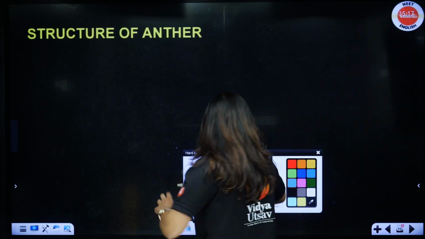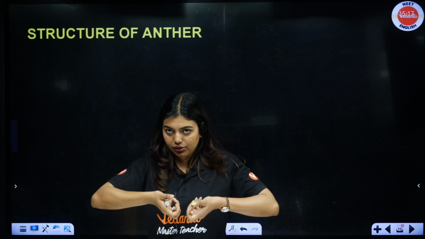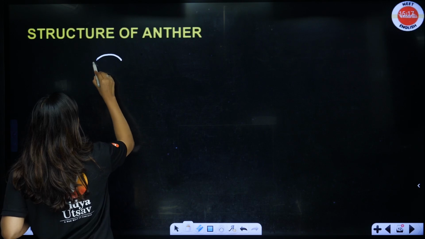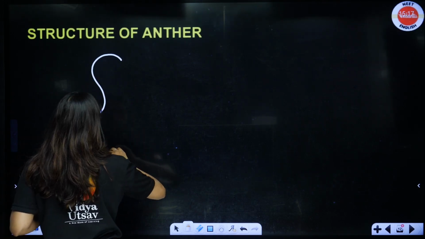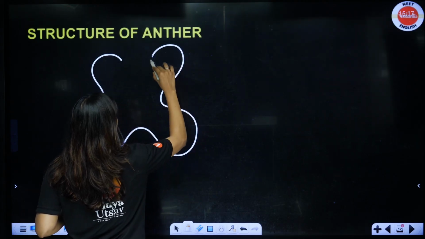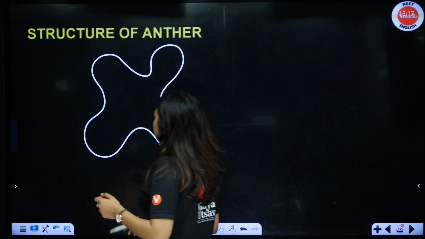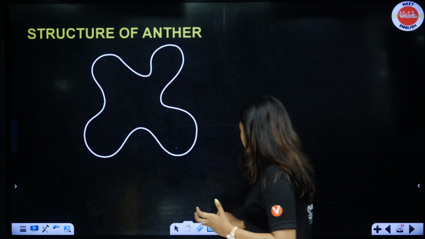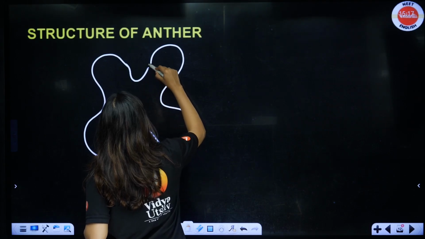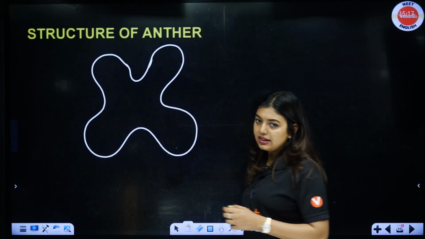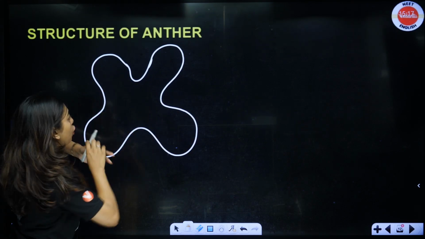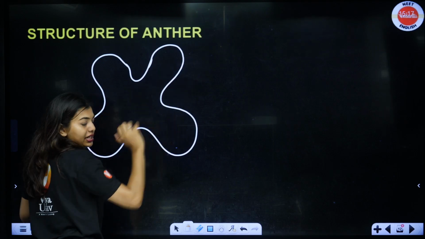Structure of anther. So students, that structure which I turned, like this, we have to draw the magnified image of it. So let us go. The same diagram is given in your NCERT. Okay, it does not have to be properly shaped, it is kind of irregularly patterned. Yeah. So if you look at this carefully, you notice a few things, right. These are the lobes, right, this is one lobe, this is one lobe. So that is why this is called bilobed.